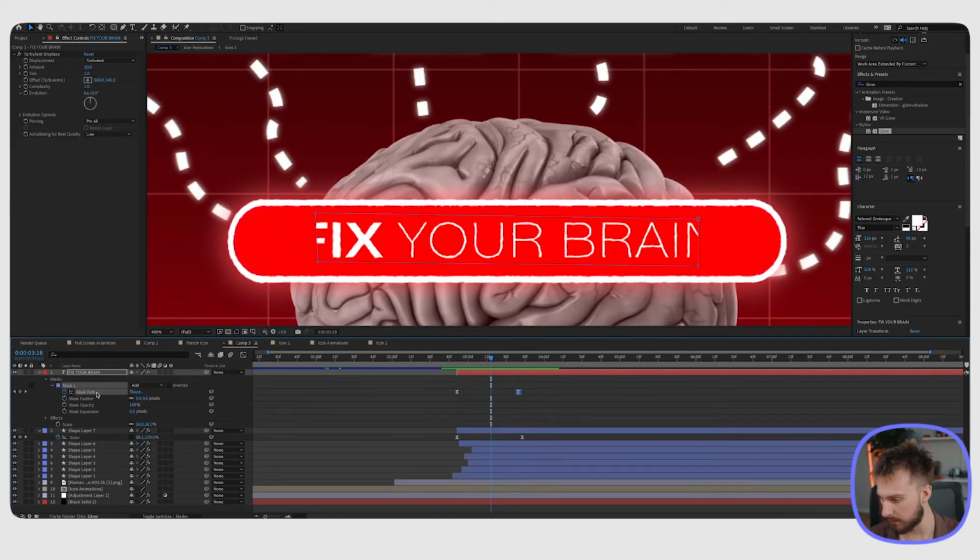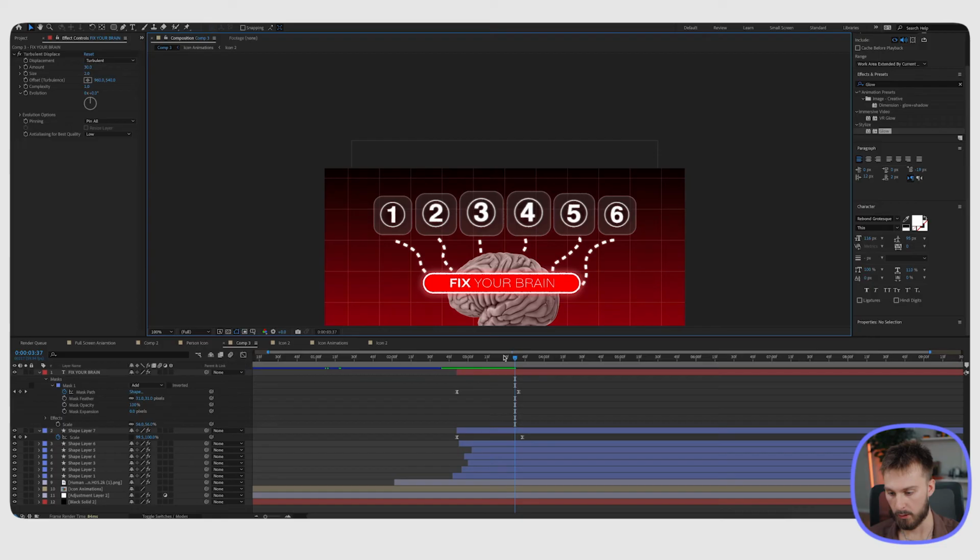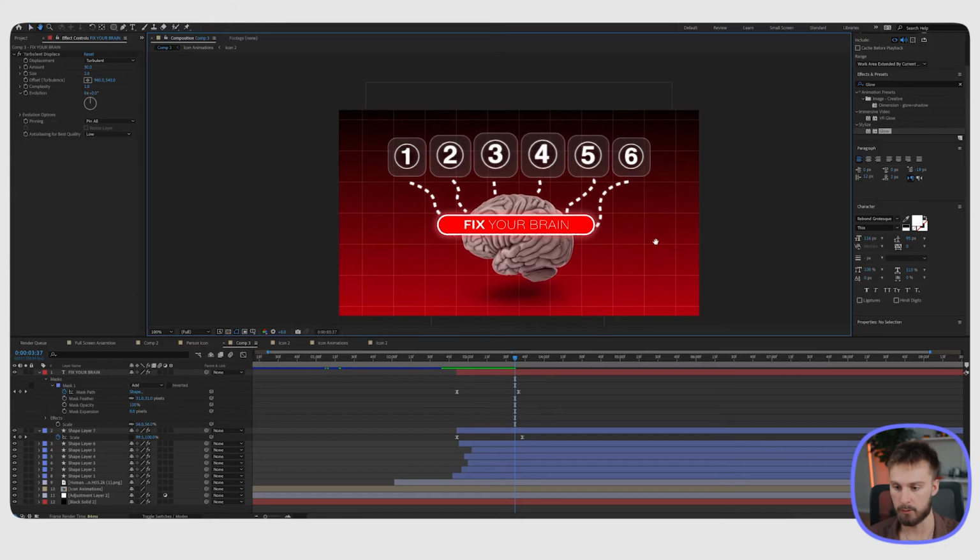That's good. And the last thing I'm going to do is just turn that feathering up a tad bit, probably to 33 or 31, so it just looks a little more natural coming in. And there we have it. Let's play it back to see what else needs to be done.